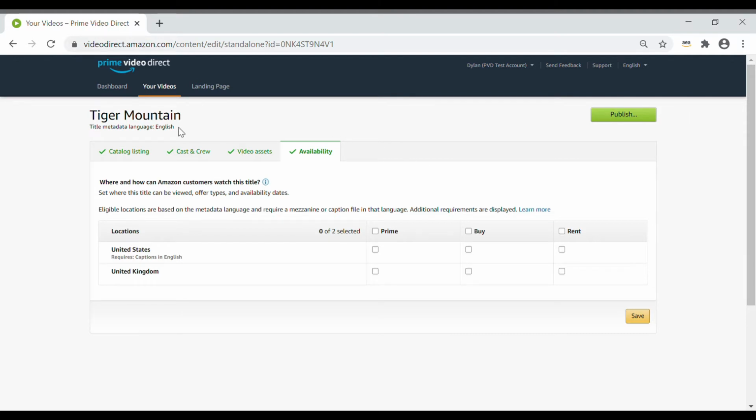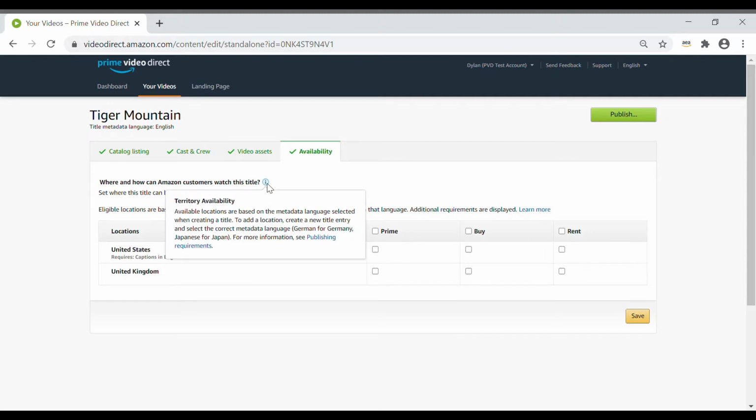Remember, we chose English metadata language, so we're only able to publish to the US and UK. The territories listed here are based on the metadata language selected when creating the title. So if you wanted to publish to Germany or Japan, you need to go back to your videos and create a new title entry with the metadata language that corresponded to your desired publishing location.